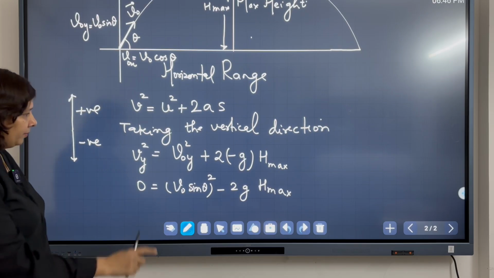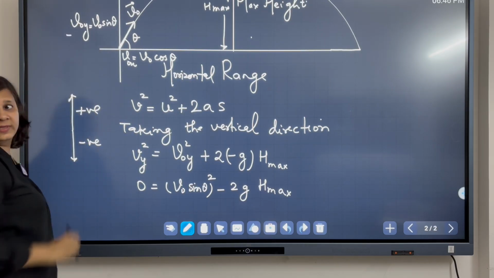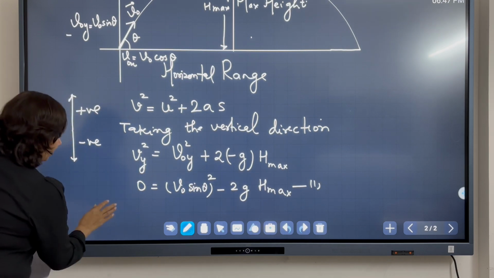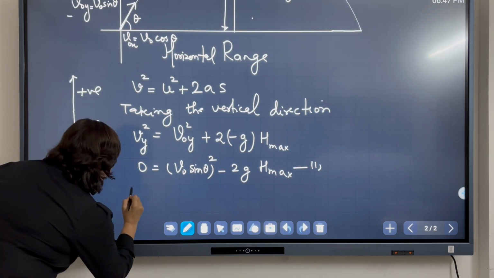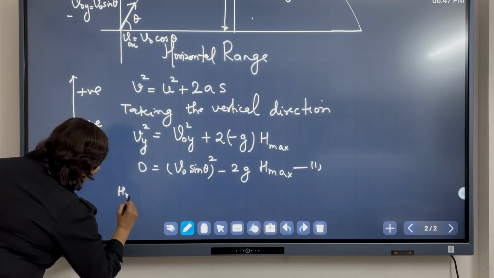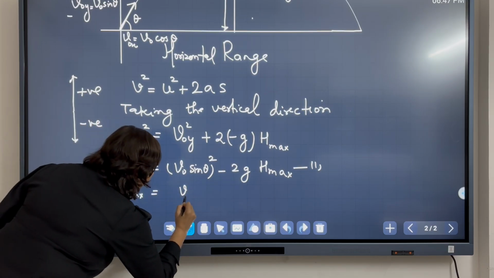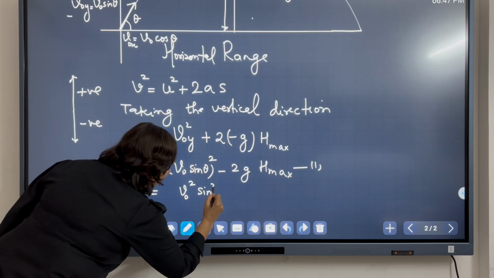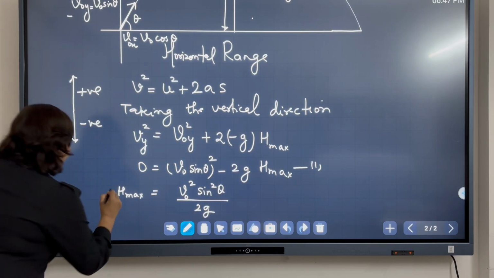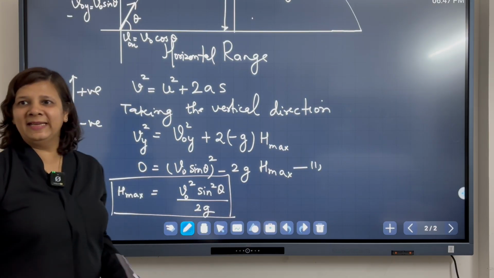V naught y, that expression you have put. Yes. So I have put V naught y is equal to V naught sine theta. Okay. Now from this equation I can write 2g h maximum, I bring on the left hand side, or I just bring only h maximum. This is equal to V naught square sine square theta over 2g. Okay. This is our first result, not first, basically second.